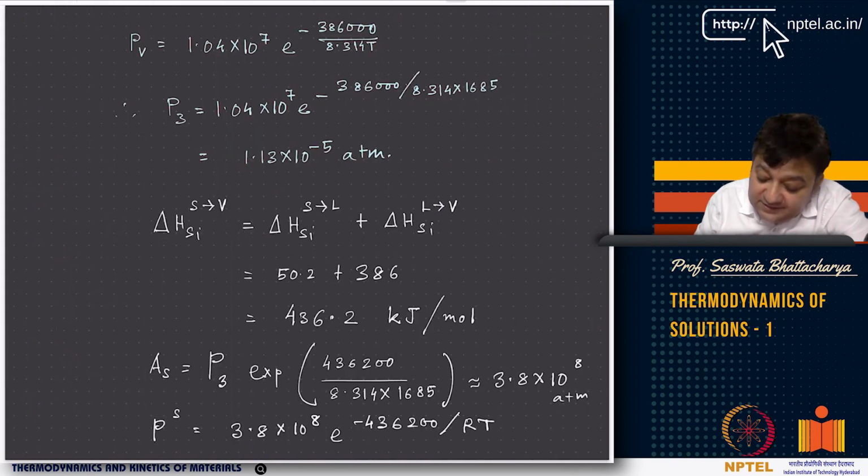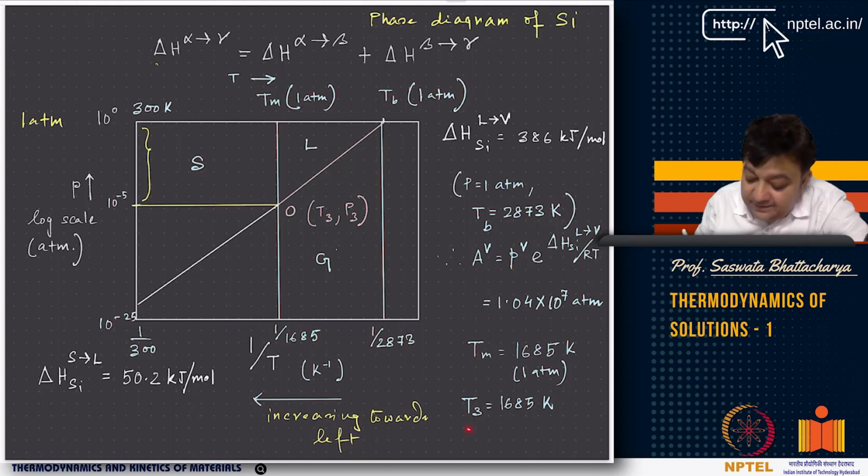Now I got P3. So basically if T3 does not shift too much from the melting point, why can I say that? Because T3 has to lie between Tm and Tb, and for all practical purposes, as I go towards low pressure, the triple point has to shift more towards Tm.